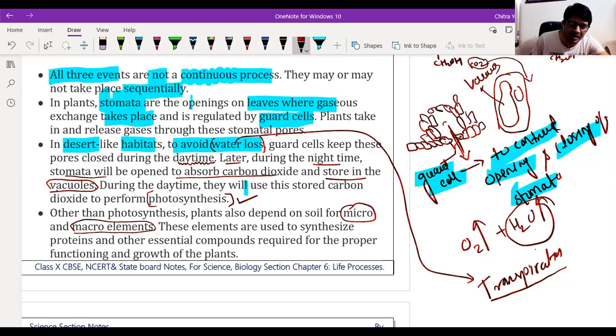These elements are used to synthesize proteins and other essential compounds for the plant, for their proper growth and functioning. So these are important points that you have to remember.